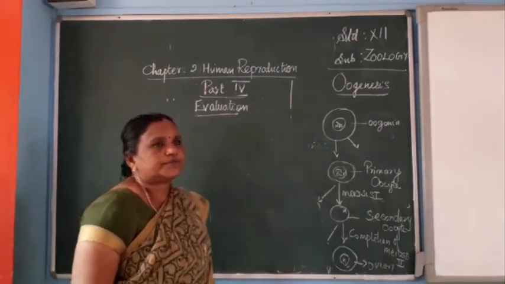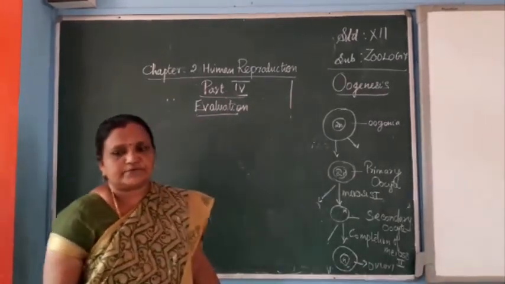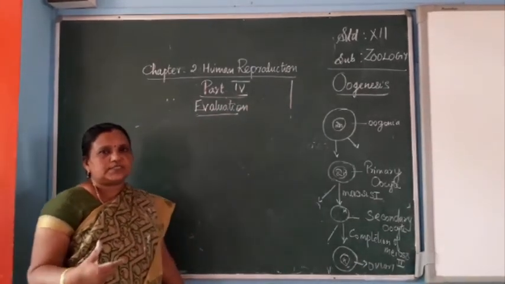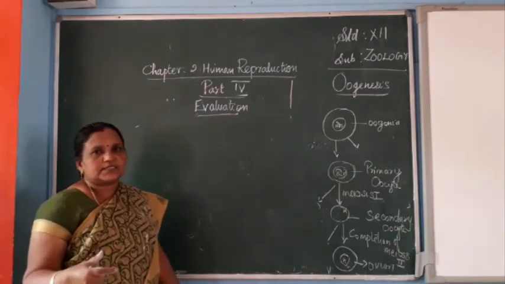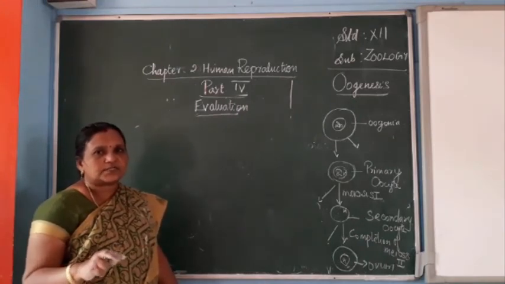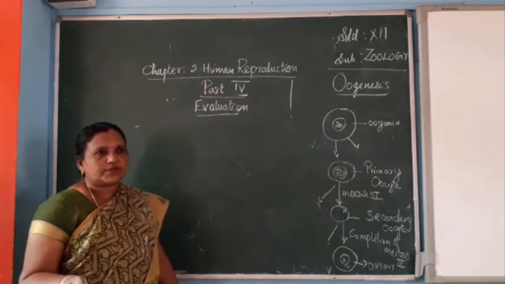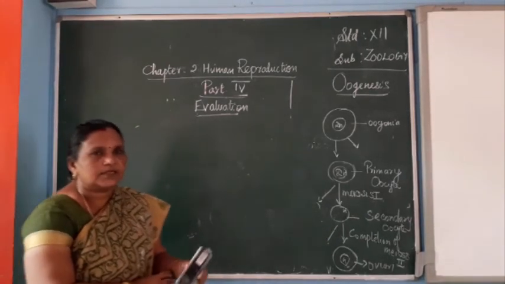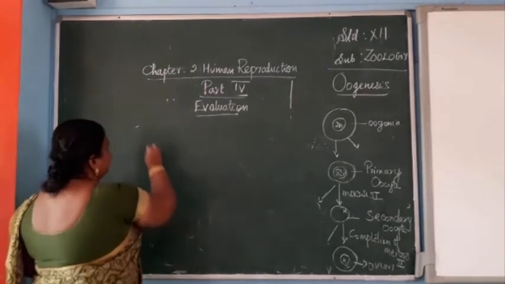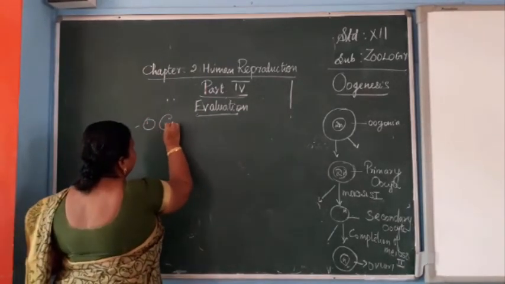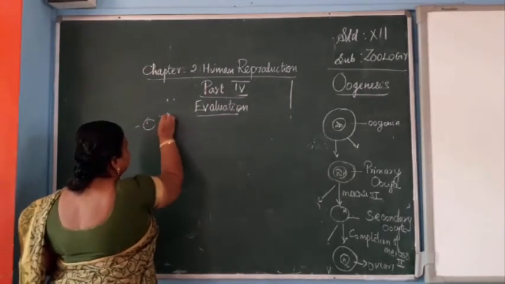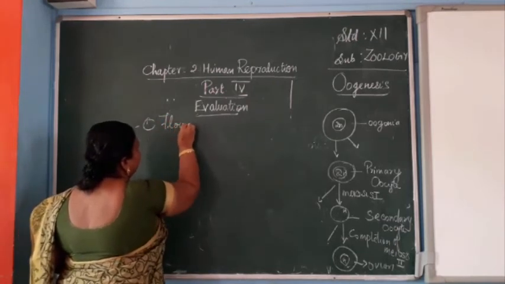First of all, gametogenesis, flow chart of gametogenesis. Write these questions also. These are extra questions, book back questions. We can discuss later. First you have to write the interior questions. First one is gametogenesis, flow chart of gametogenesis. Important 5-mark question.